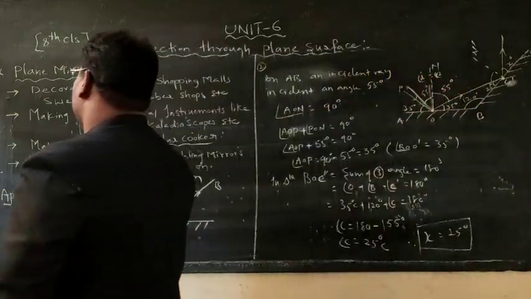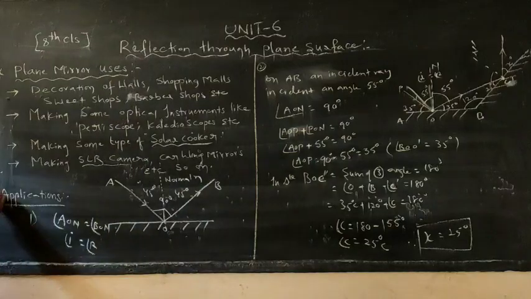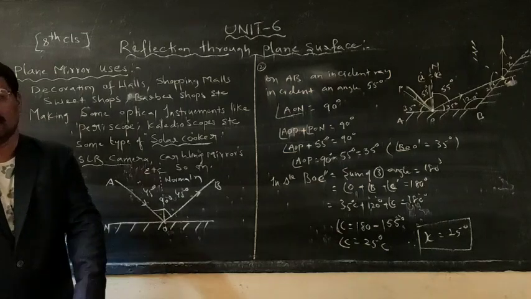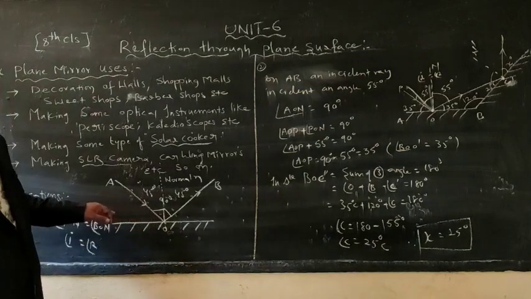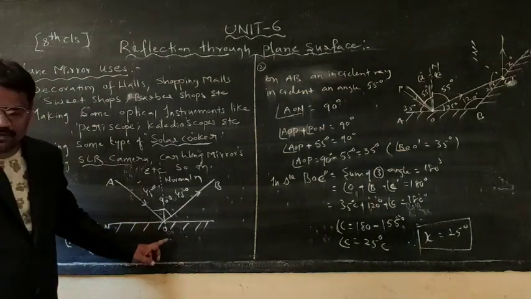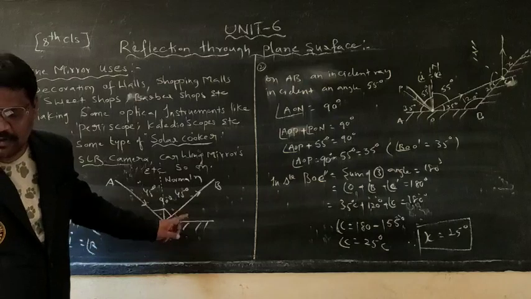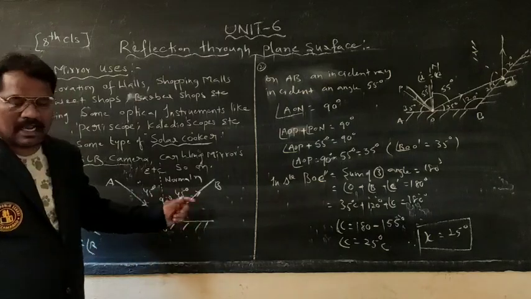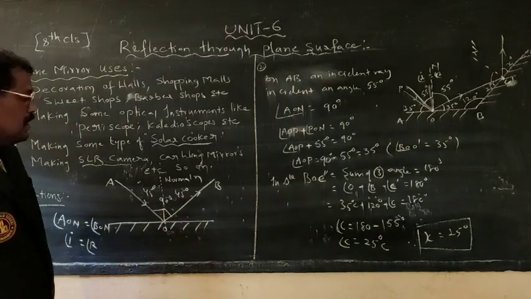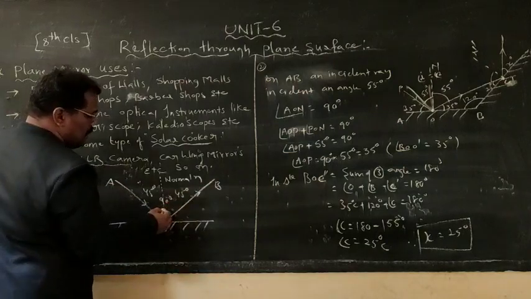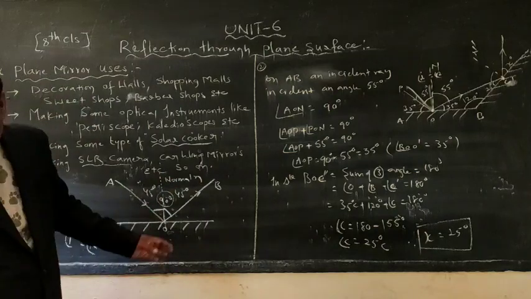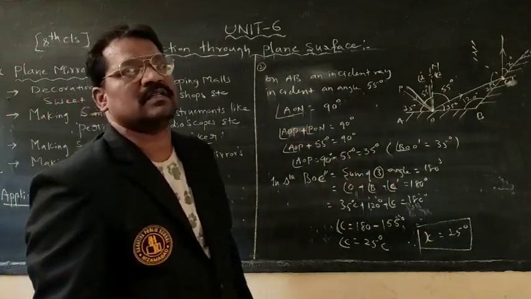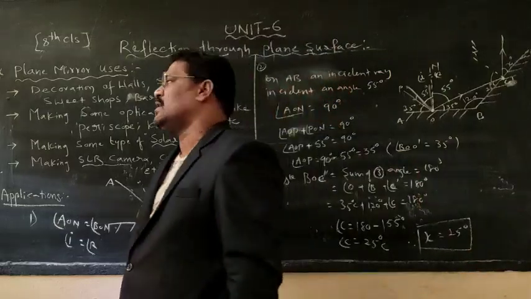Next one is the application part. Within the application part, two questions are there. The first question is given in our textbook. Let me read it for you. In the adjacent figure, AO and OB are the incident ray and reflected ray respectively. The total angle AOB is equal to 90 degrees. Then find the values of angle of incidence as well as angle of reflection.